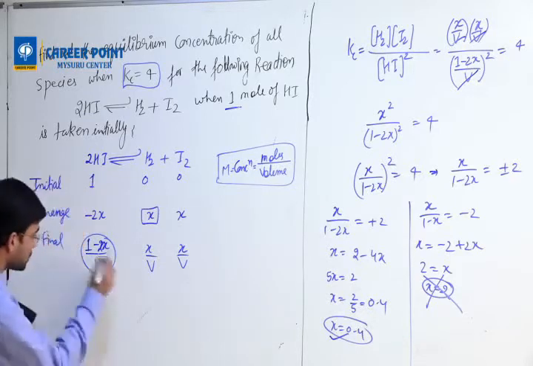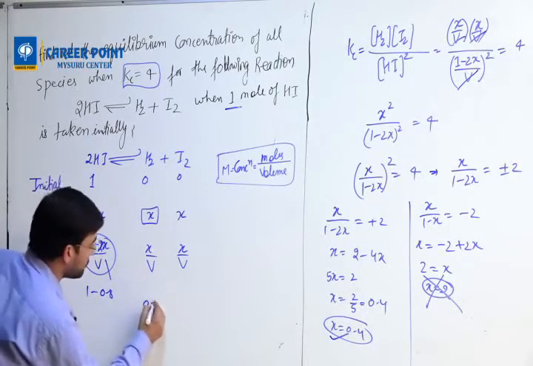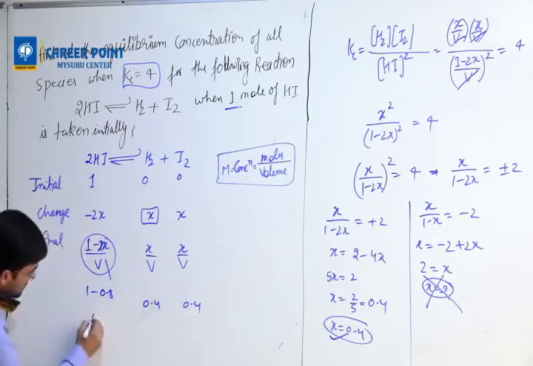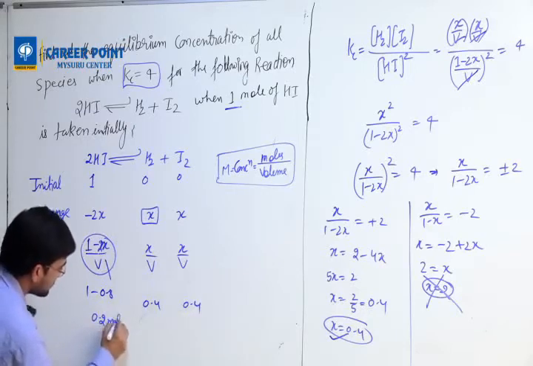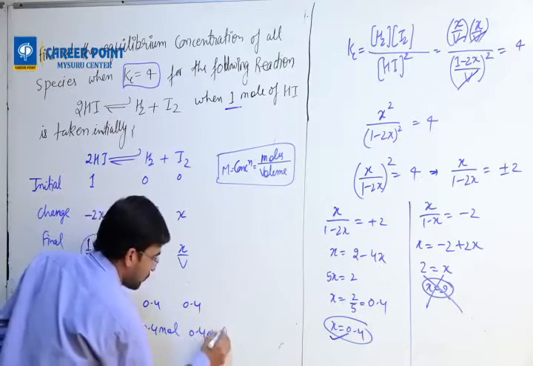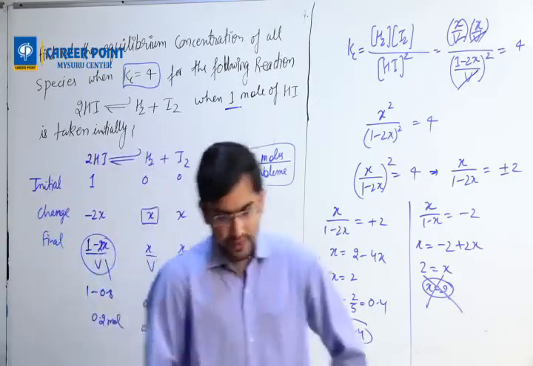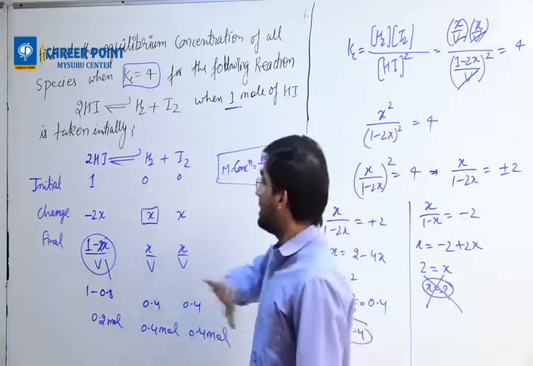X is 0.4, so 2x is 1 minus 0.8. This is x is 0.4, this is 0.4, so here we get 0.2 moles, here we get 0.4 moles, and here we get 0.4 moles. Understand now? Understood the question? Listen up again, okay?